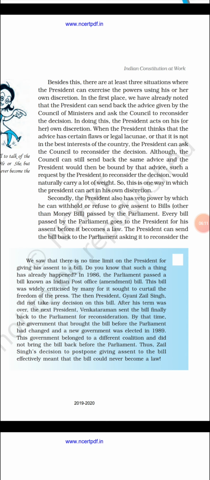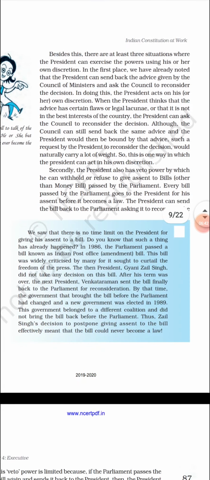The president can keep that bill with him for a long time. There is no fixed term. Okay, like the president has to sign within 5 days or within 10 days, there is no such thing. So the president can keep that bill with him without signing it. That is another power. Okay, but only for an ordinary bill, not the money bill. The third power is the appointment of the prime minister.